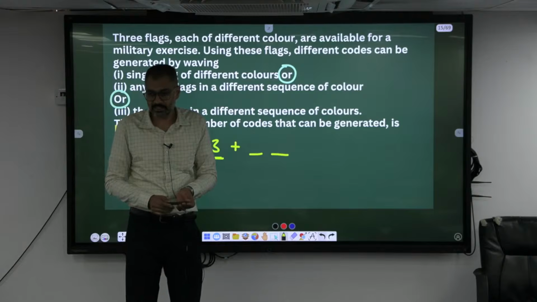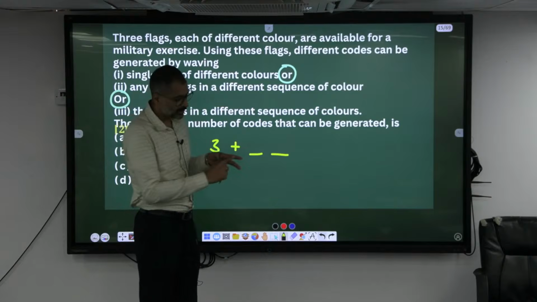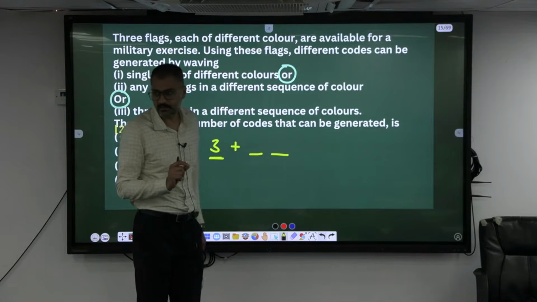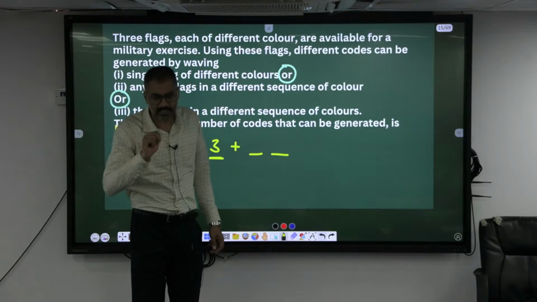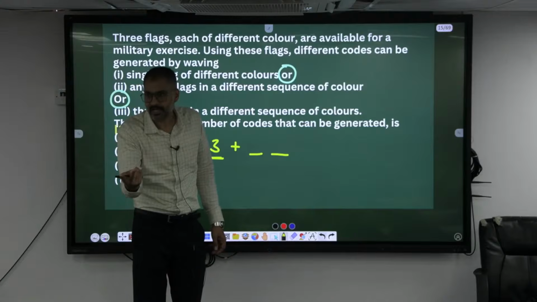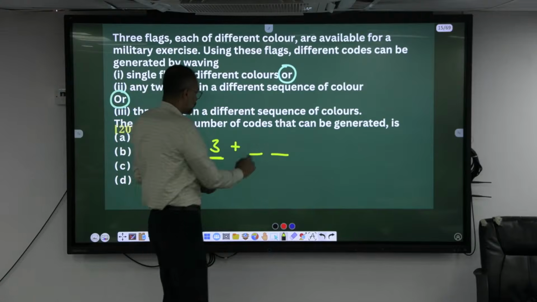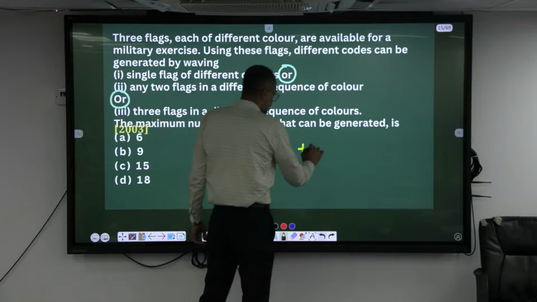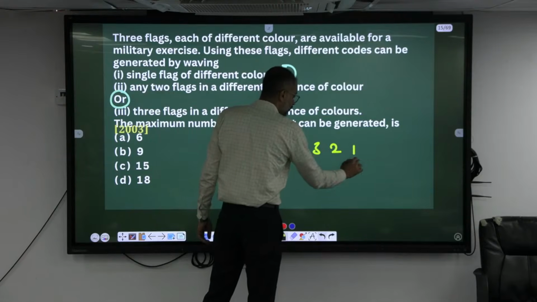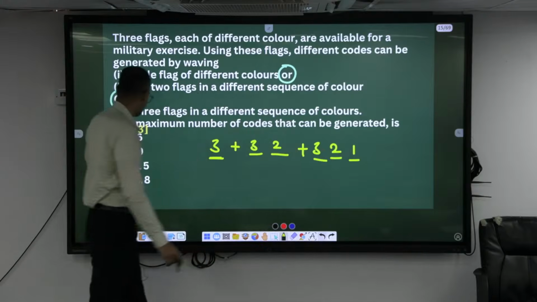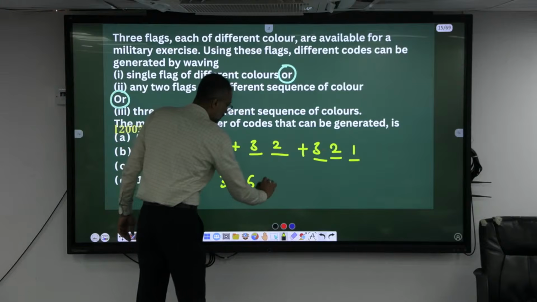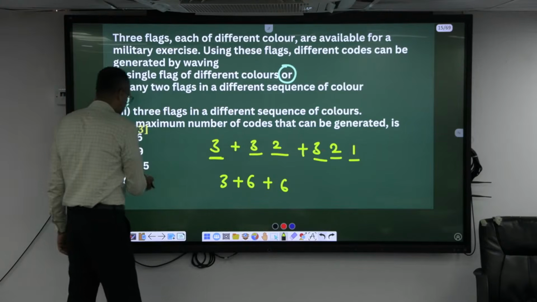Black and white is one sequence, white and black is another sequence. A and B is one sequence of making you sit together, B and A is another, that's a permutation only. So 3 here and here 2, plus 3 into 2 into 1. So totally 3 plus 6 plus 6, which is 15.